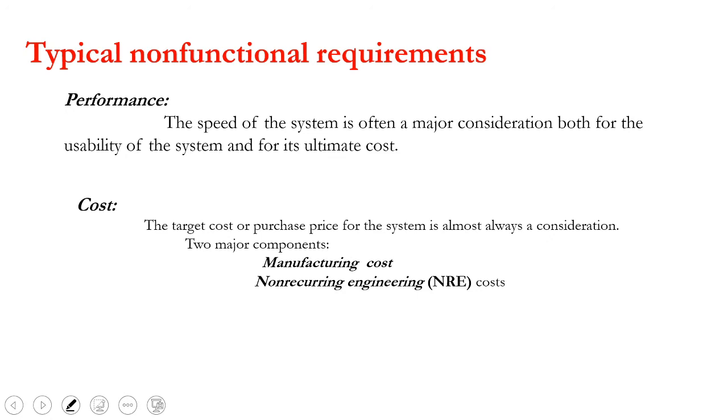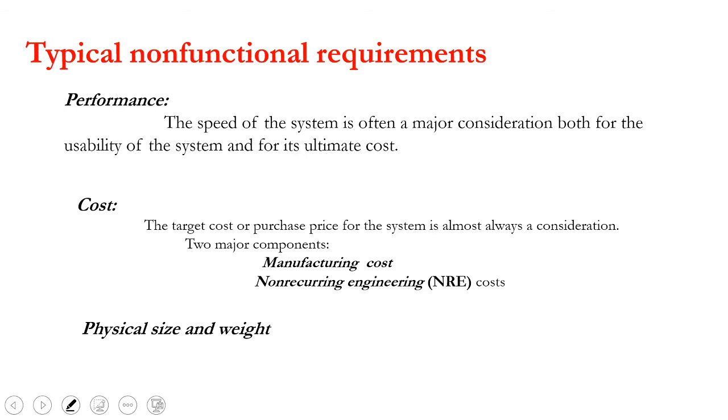Under non-recurring engineering cost, or NRE cost, come wages, traveling cost, advertising cost, infrastructure cost, capital investment cost, everything. So when you determine a product cost, we have to consider both factors, the manufacturing cost and the non-recurring engineering cost. Altogether, they affect the product price.